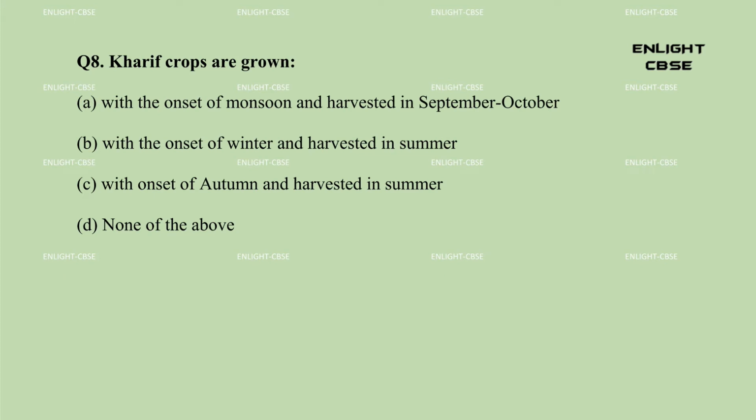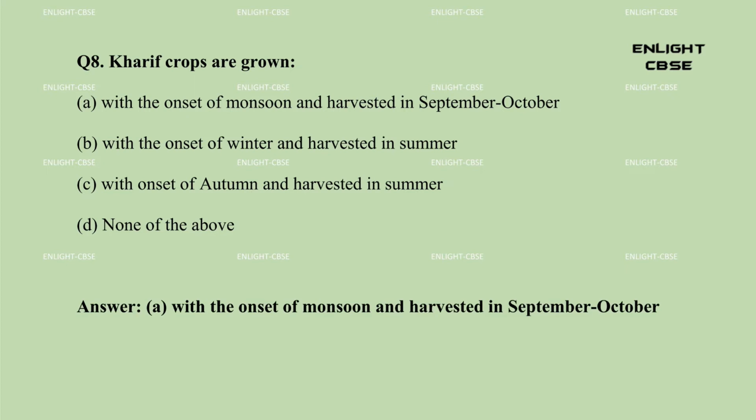Question 8. Kharif crops are grown: A. With the onset of monsoon and harvested in September-October. B. With the onset of winter and harvested in summer. C. With onset of autumn and harvested in summer. D. None of the above. Answer: A. With the onset of monsoon and harvested in September-October.